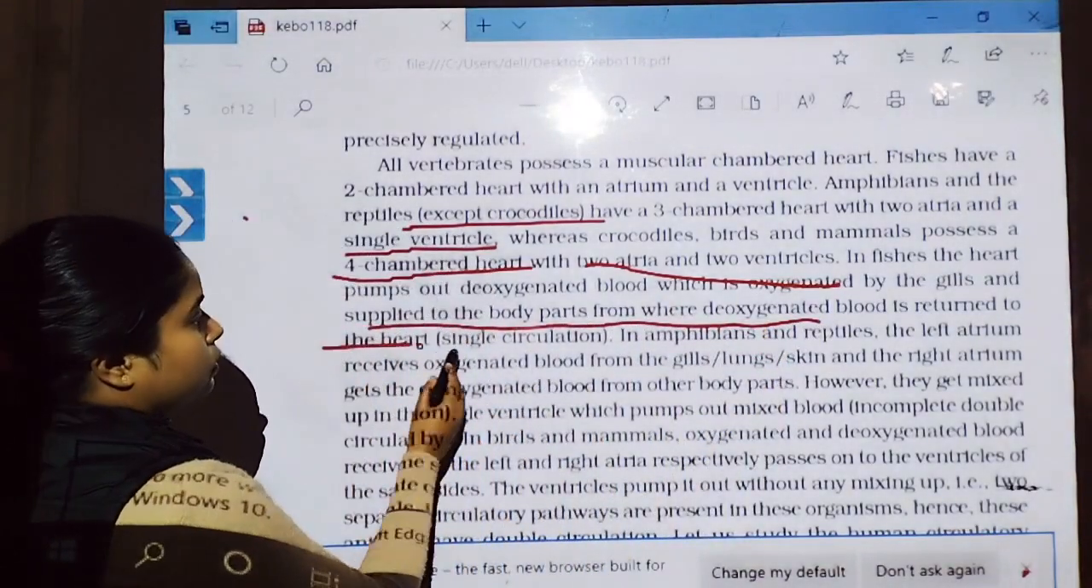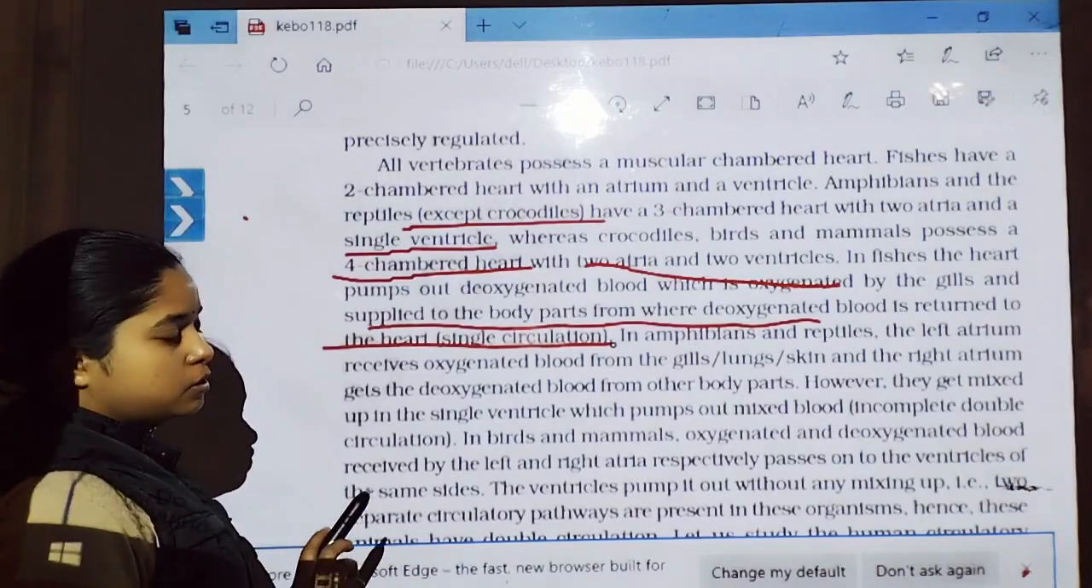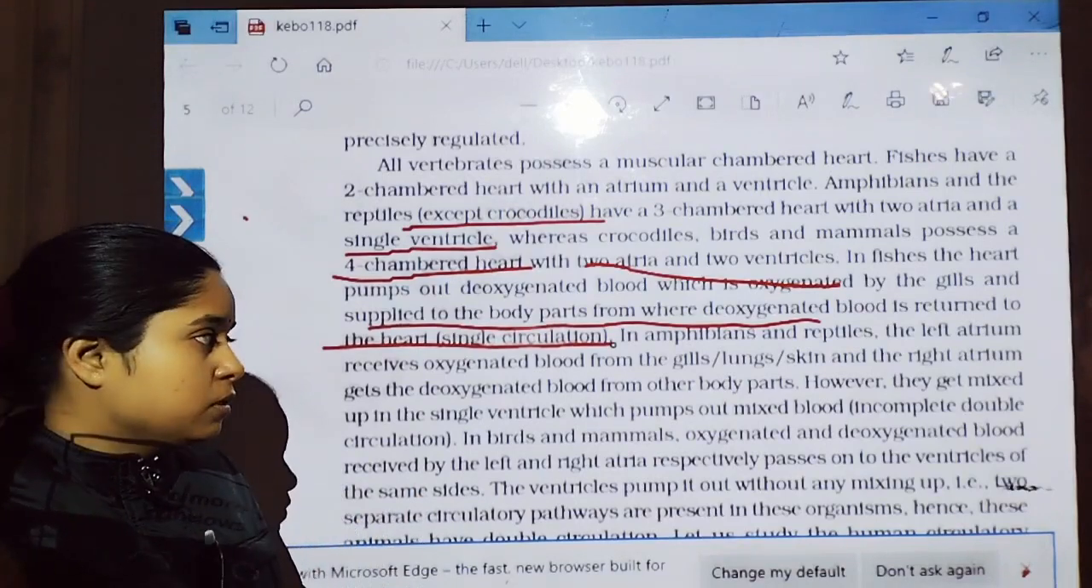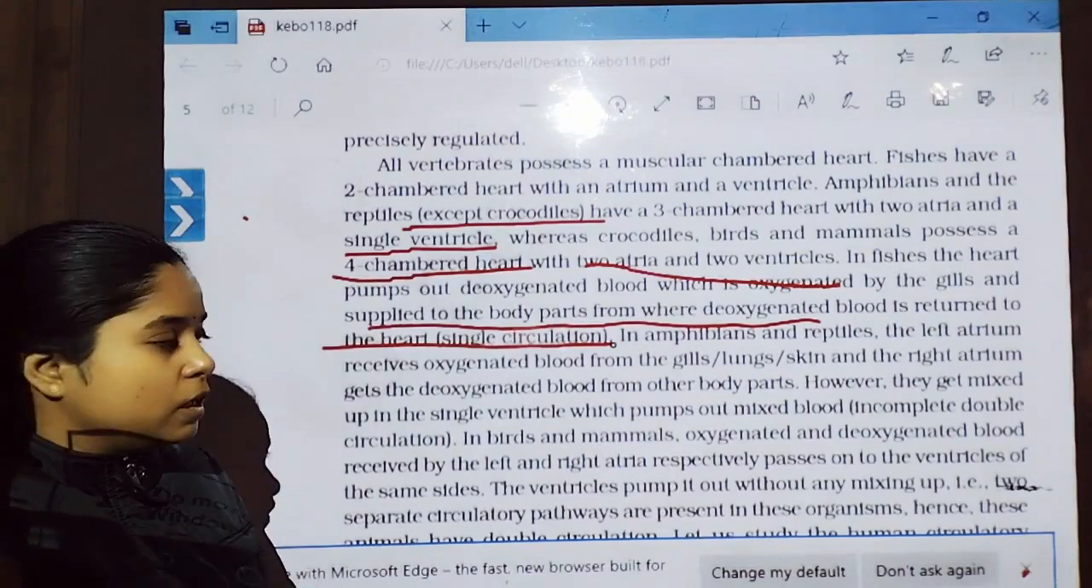Return to the heart. So single circulation is shown by the fishes, and because deoxygenated blood is transported by the heart, that's why the blood is venous type of blood.